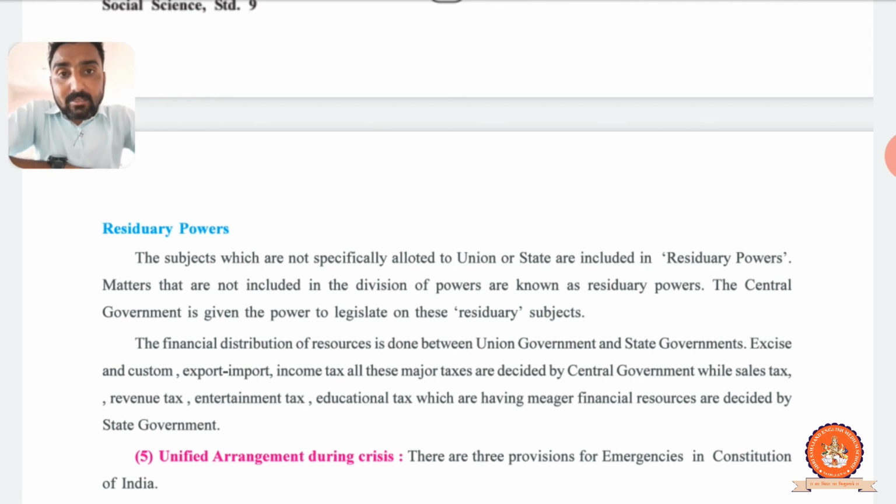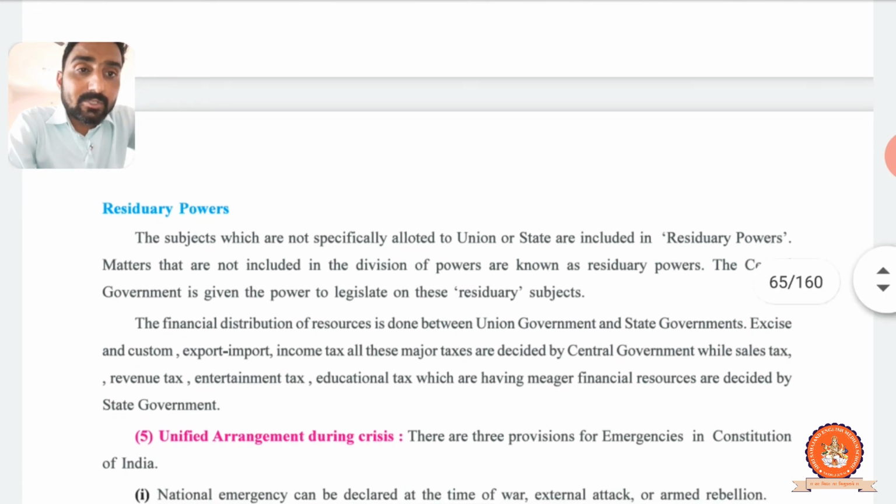Next point is residuary power. See, what is residuary power? Let's learn about it. The subjects which are not specifically allotted to union or state are included in residuary powers. Please underline this one.